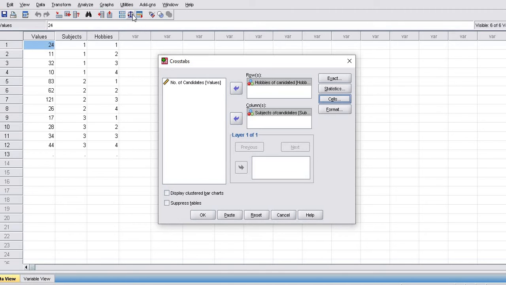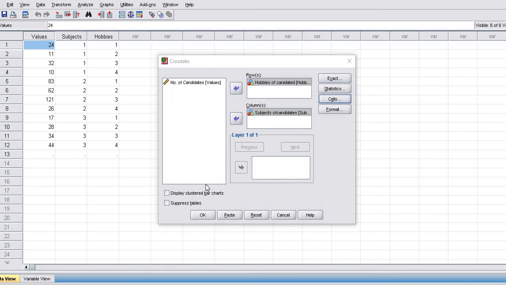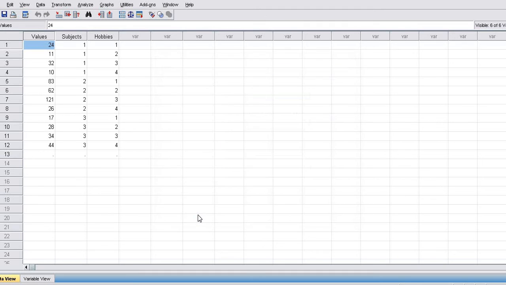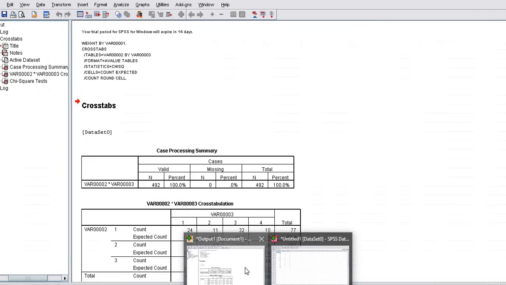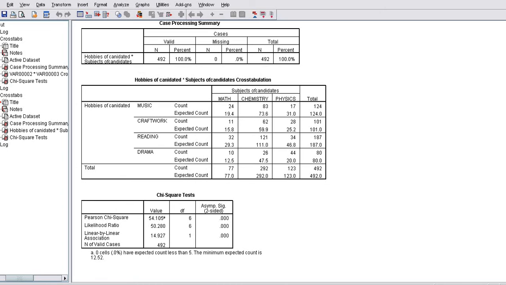Now come on to weight. Here is a small icon of the balance, weighted. Here we have selected weight cases by, and then number of candidates. Okay, and now in output, the output has been generated here.